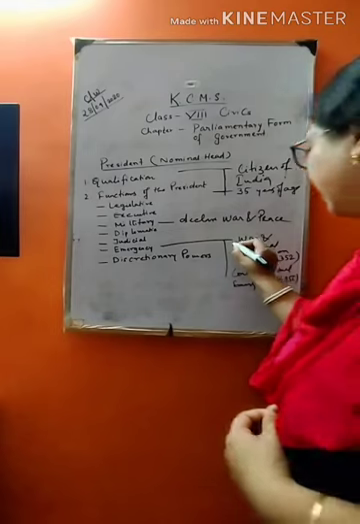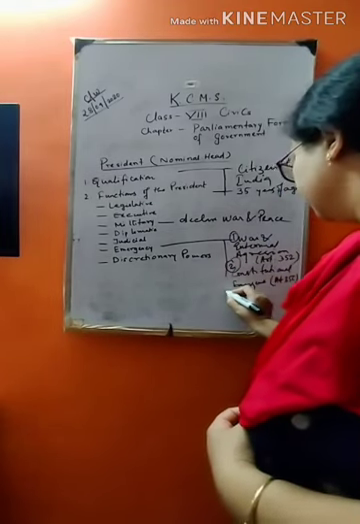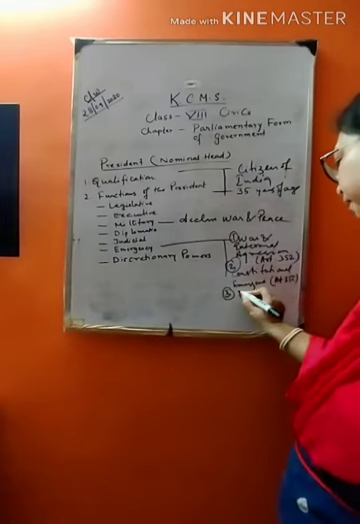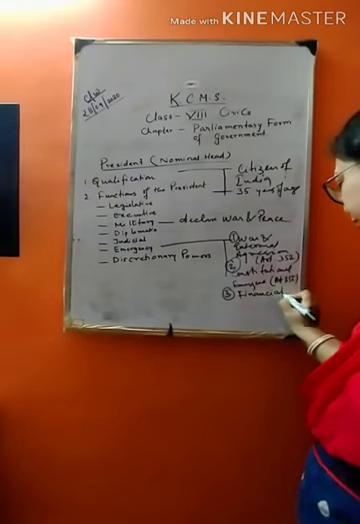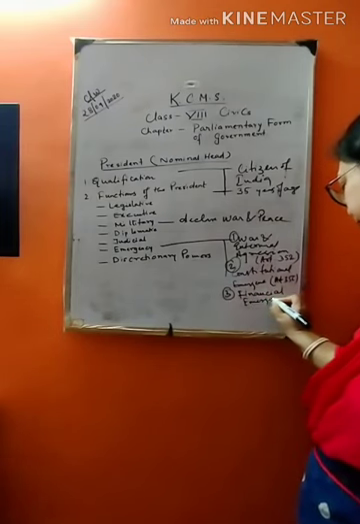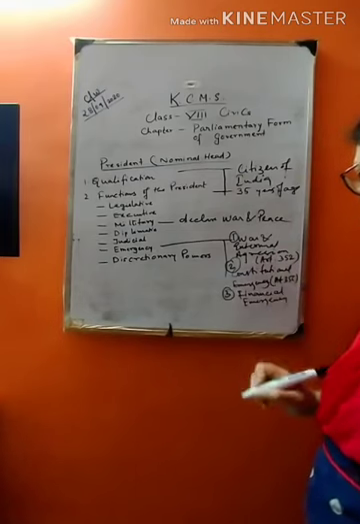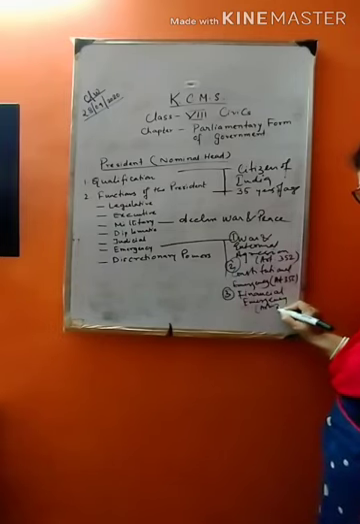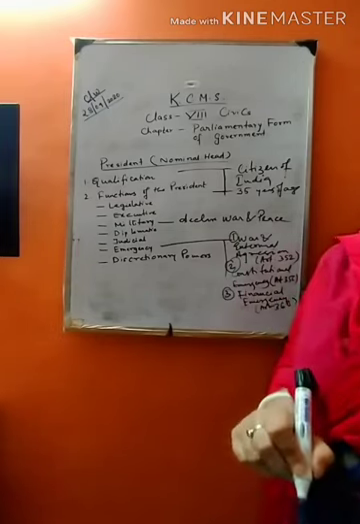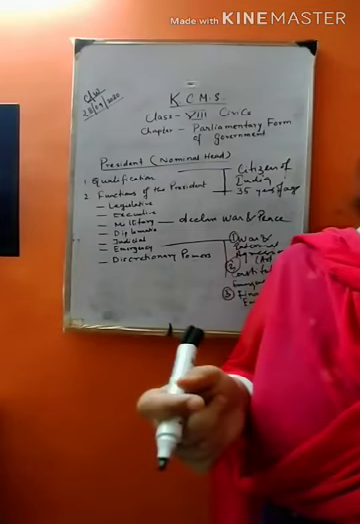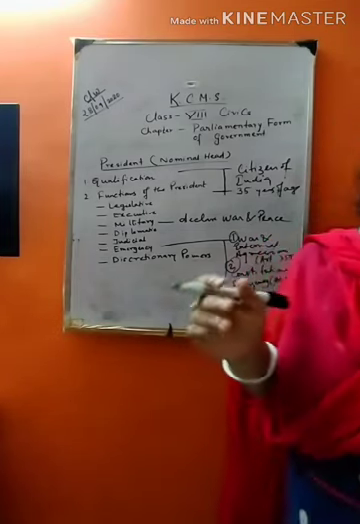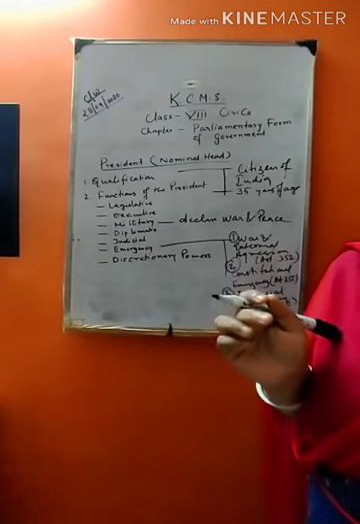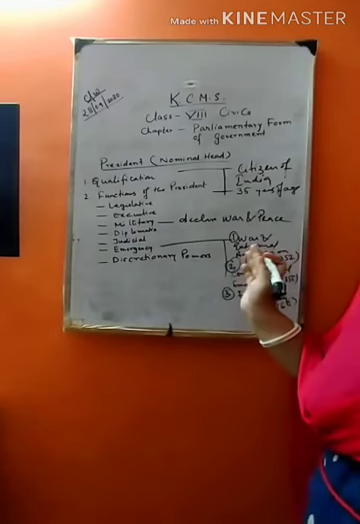The third type of emergency that can be declared by the president is the financial emergency, under Article 360 of the Constitution. According to Article 360, a financial emergency is implemented when the financial stability or credit of India is threatened in any way. Then the president declares financial emergency.